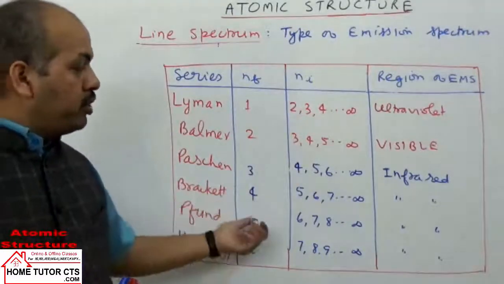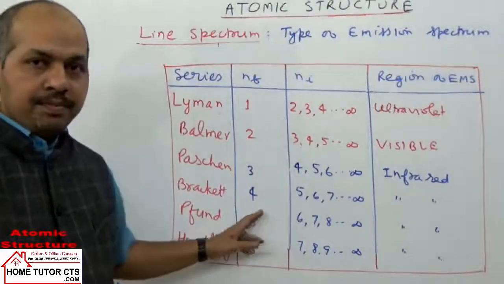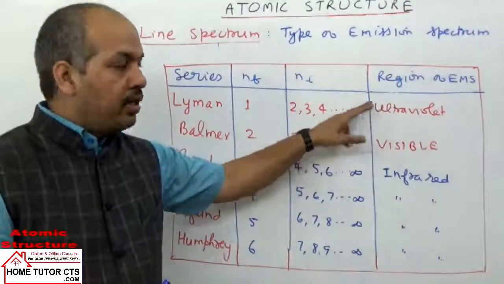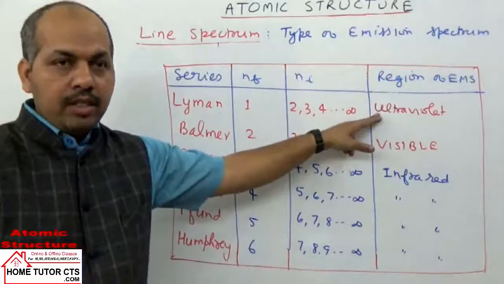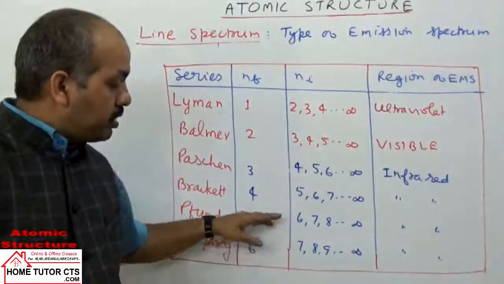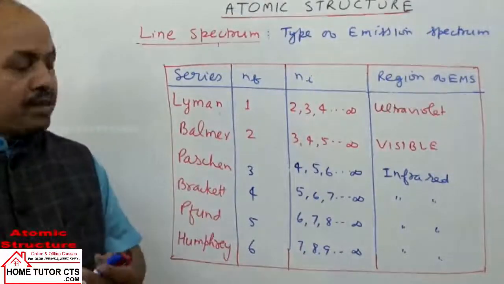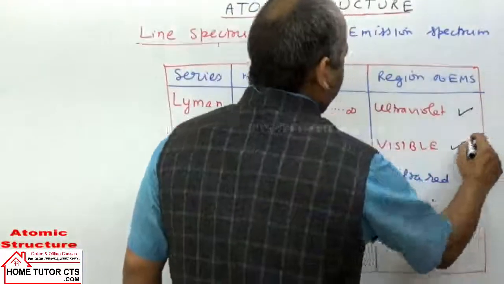So when we have lower energy difference, lambda will be longer. When we take high energy gap, shorter wavelength. Small energy gap, longer wavelength. That's the reason here. And first, second, you should remember with the region also.